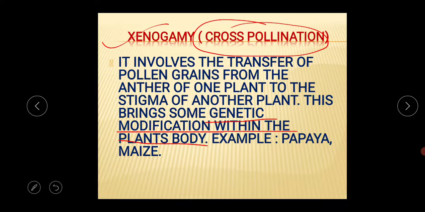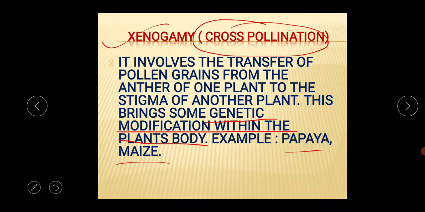So in xenogamy, the transfer of pollen grains is from the anther of one plant to the stigma of another plant. The species will be the same but the plants will be different. In the self-pollination process the plant is also the same, but in xenogamy the species will be the same but the plants will be different. Examples are papaya and maize.